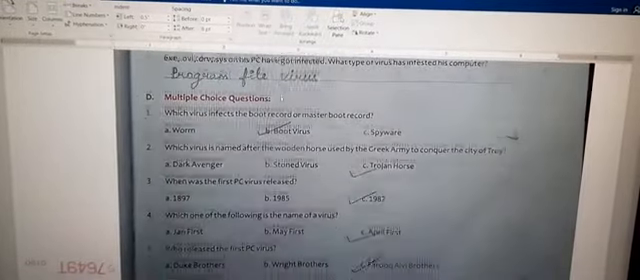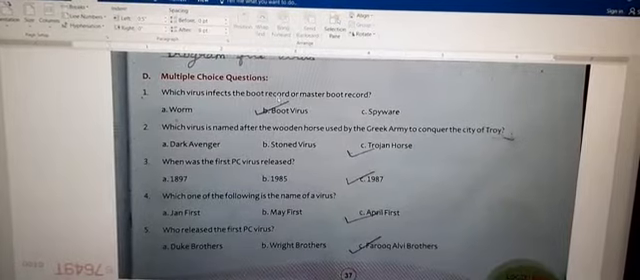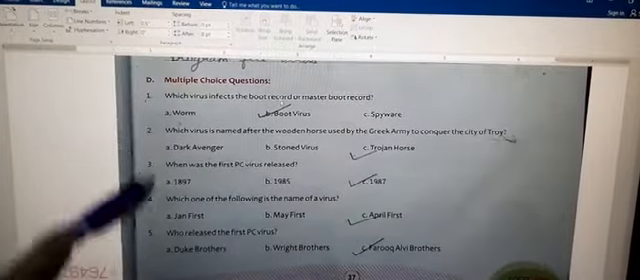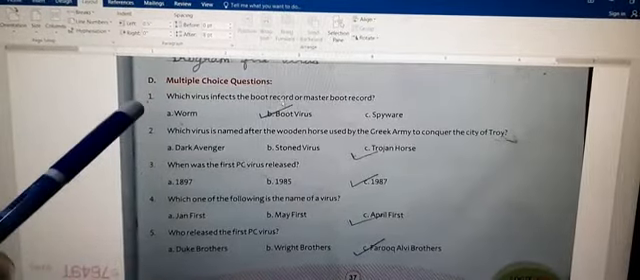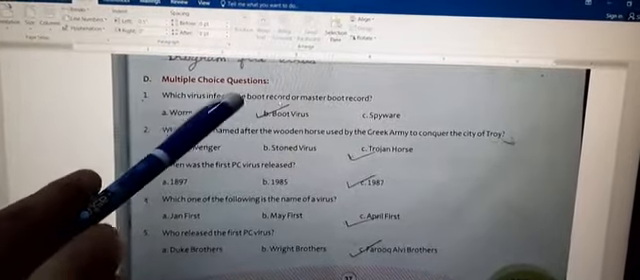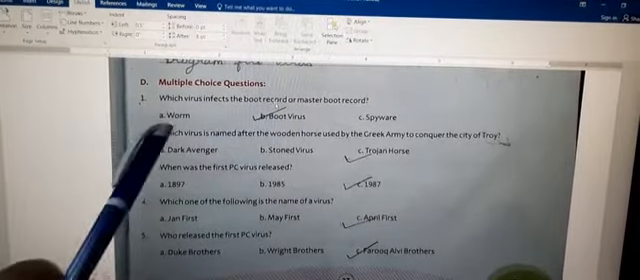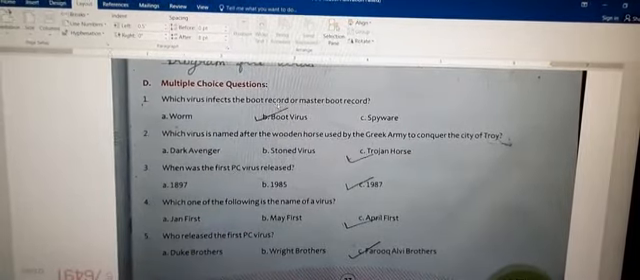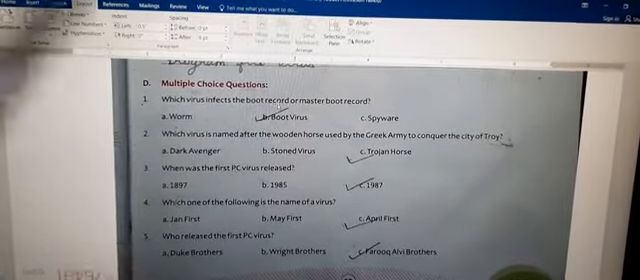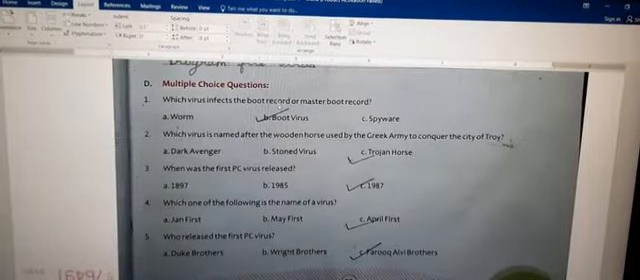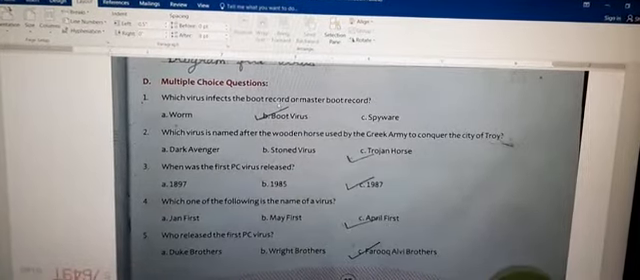Now MCQ, that is multiple choice questions. So there are 5 multiple choice questions. We will start with the first one. Which virus infect the boot record or master boot record? 3 options are there: worm, boot virus and spyware. So correct answer is boot virus. Boot virus infect the boot record or master boot record.